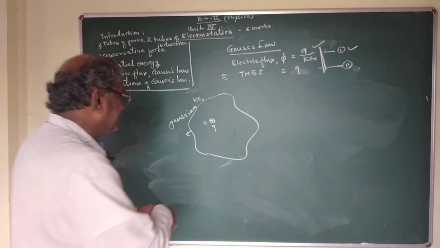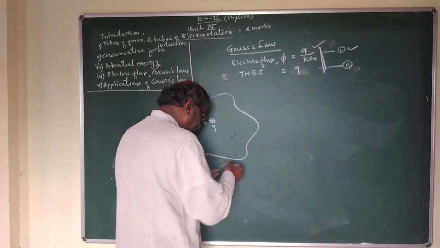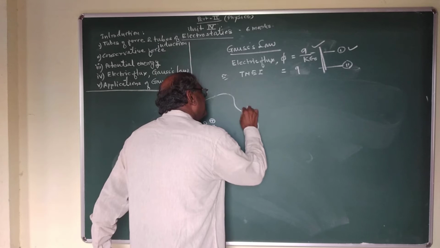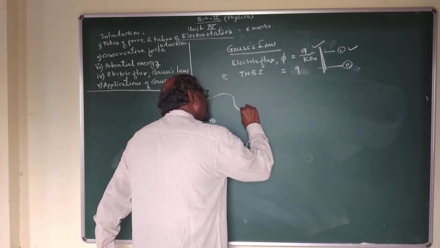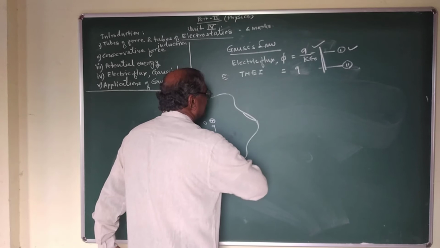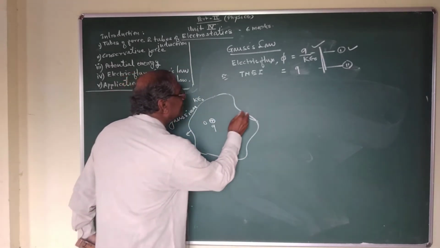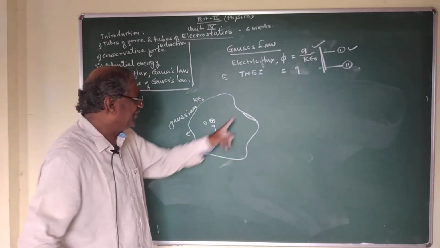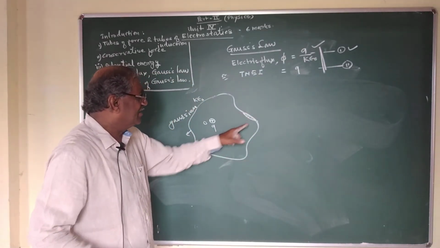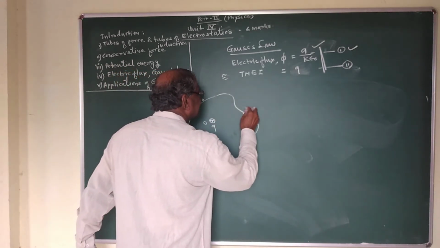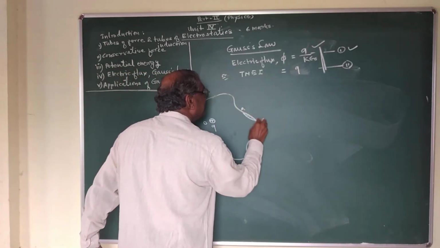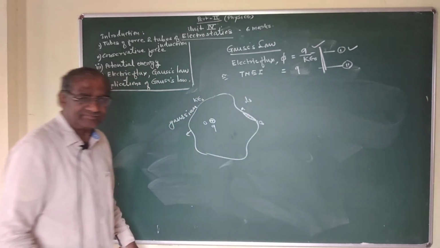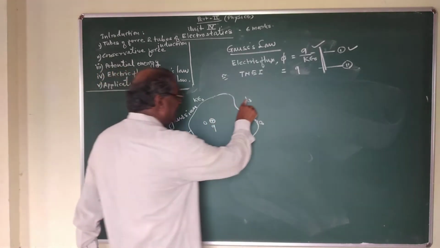And on that Gaussian surface, let us consider a very small element AB having area ds.